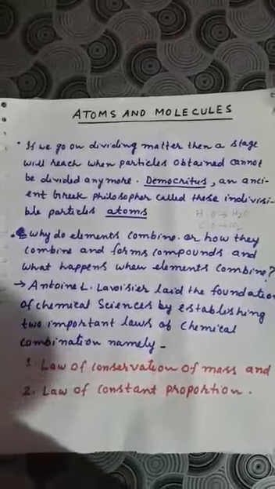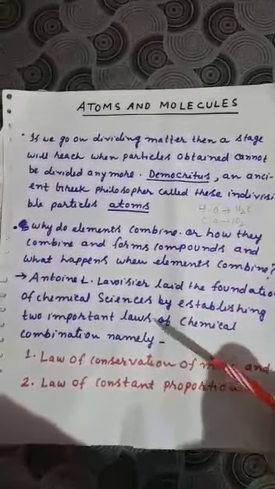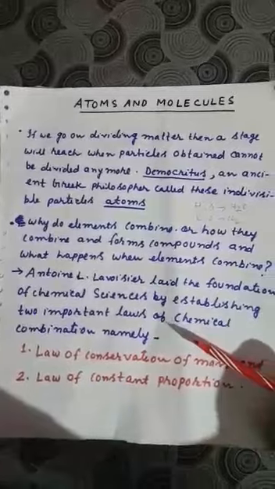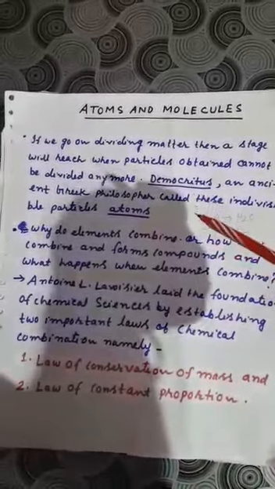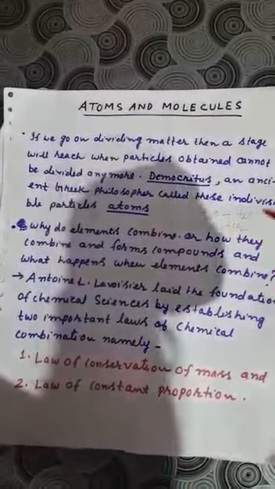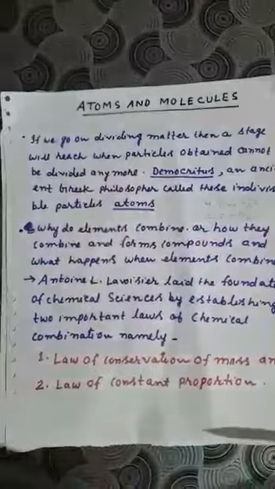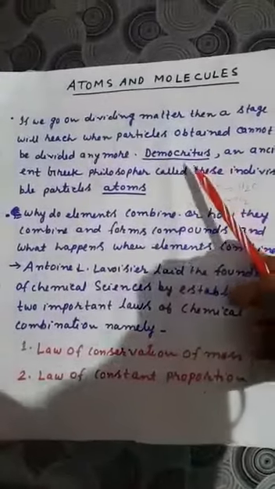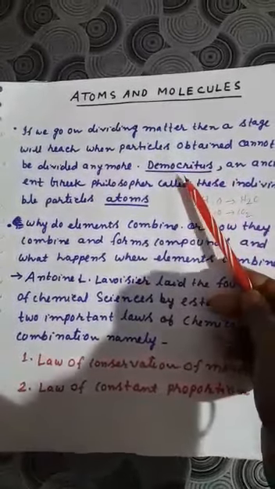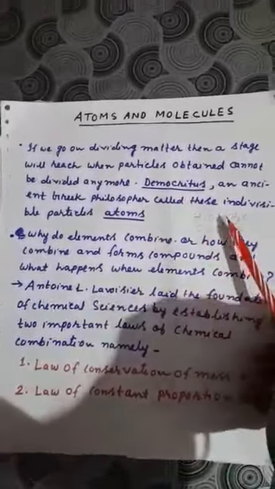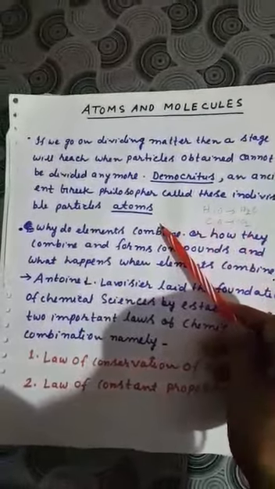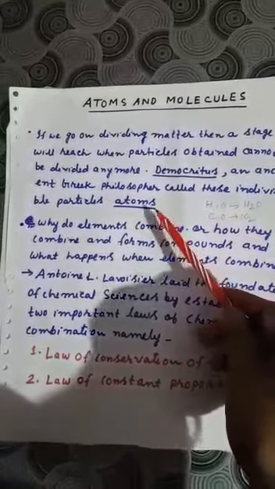Today let us start with the new chapter, that is chapter 3, atoms and molecules. Already you learned about matter and particles of matter, okay? Now if we keep on dividing the matter, keep on breaking the matter, what will happen? A stage will reach when we will get the smallest particle that cannot be divided anymore. One scientist called Democritus, who was an ancient Greek philosopher, called these individual particles as atoms. That means the smallest particles as atoms.